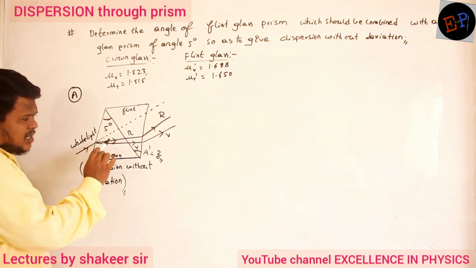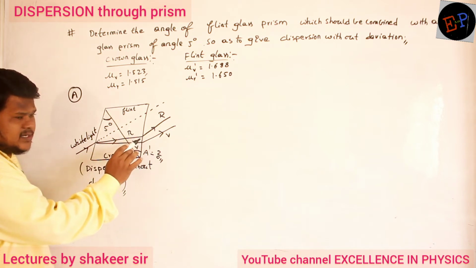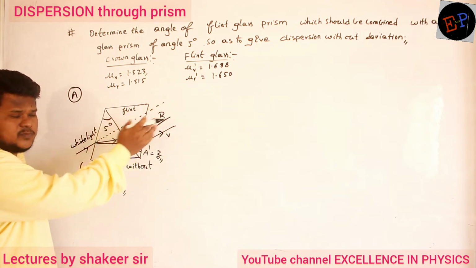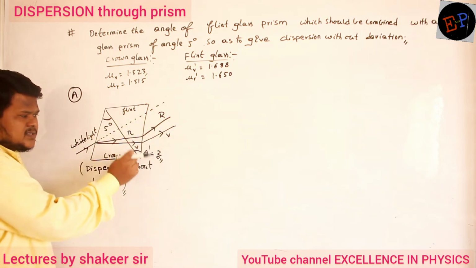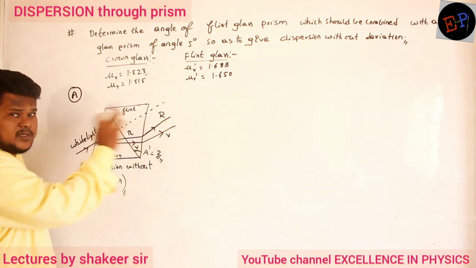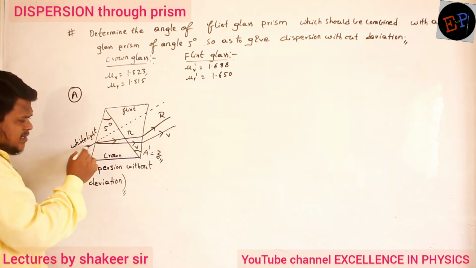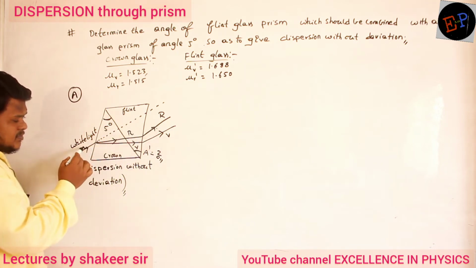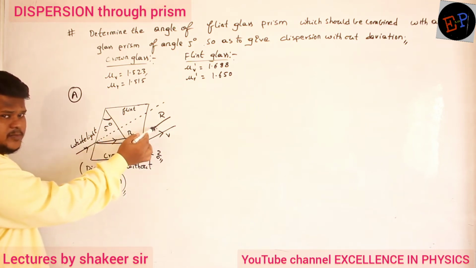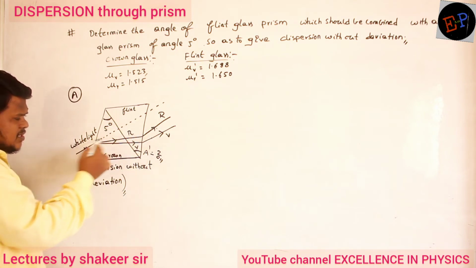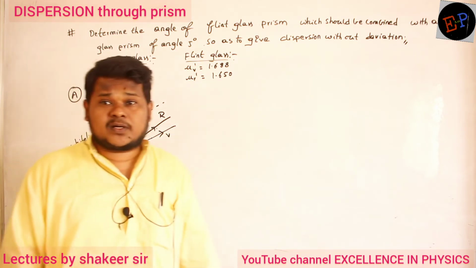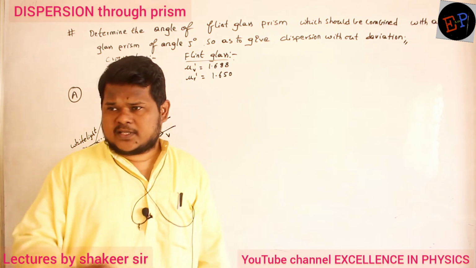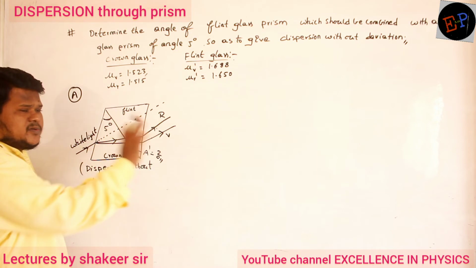Then after they reach the second refracting surface of the second prism, they again start traveling away from the normal. Why? Because now light is entering from a denser medium to a rarer medium. If you compare this line and this line, they are almost parallel. Similarly, this one and this one are also almost parallel. It means there is no deviation. They are traveling in the same direction. It means deviation produced is absent.